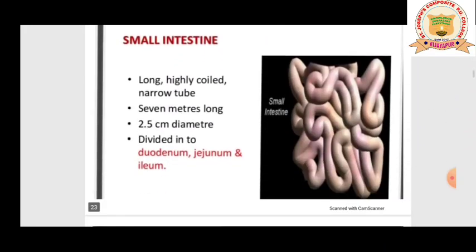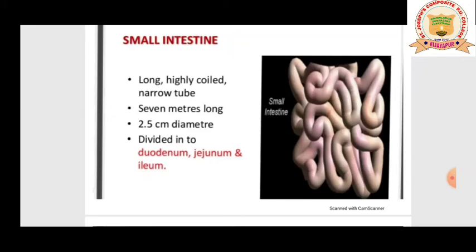Now comes the next part, the small intestine, the most important part of your alimentary canal, where complete digestion is going to occur. The small intestine is a long, highly coiled, narrow tube. It is about 7 meters long and 2.5 centimeters in diameter. So our small intestine is a very long structure.